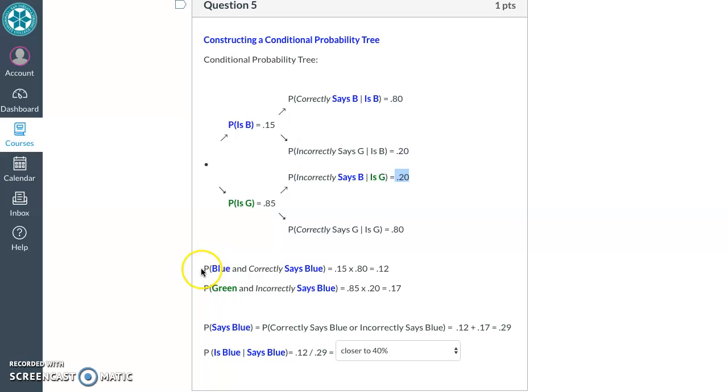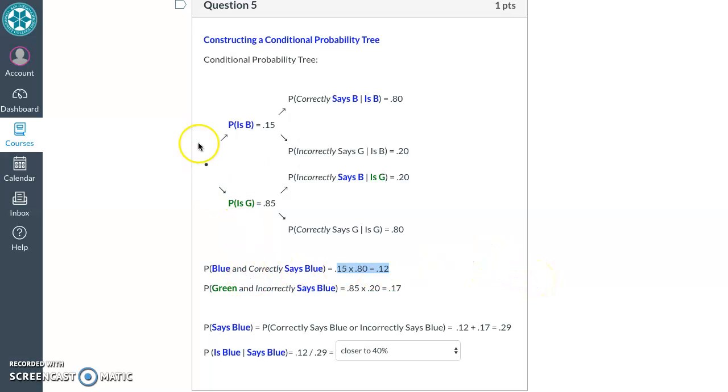Okay, so what is the probability that the cab is blue and the witness says it's blue? We multiply the probability that it's blue by the probability that the witness says it's blue given that it's blue, and we get 12%.